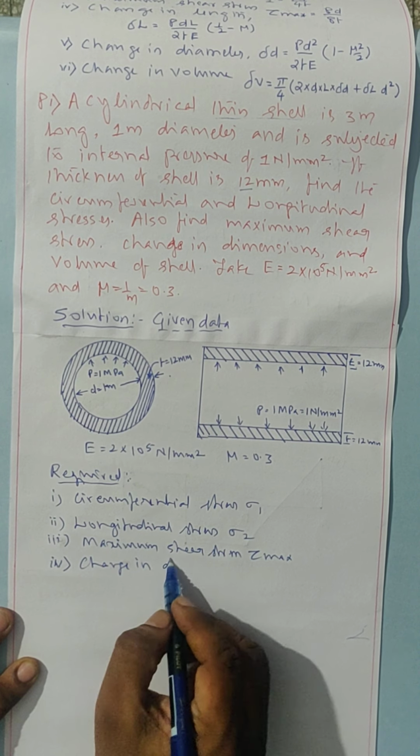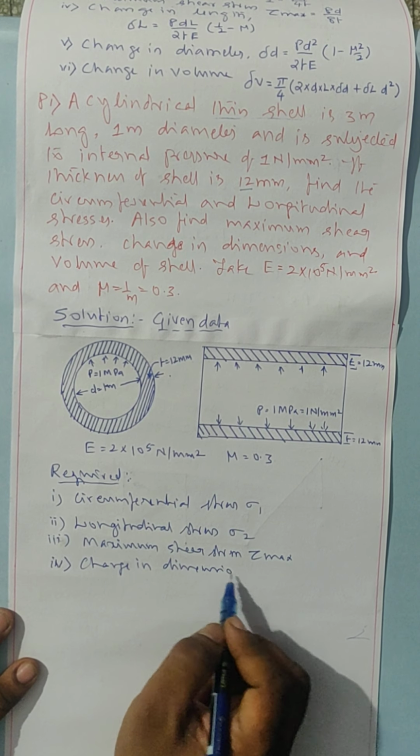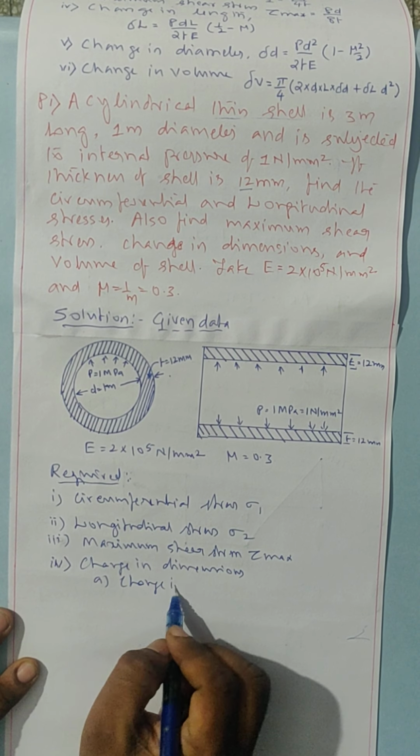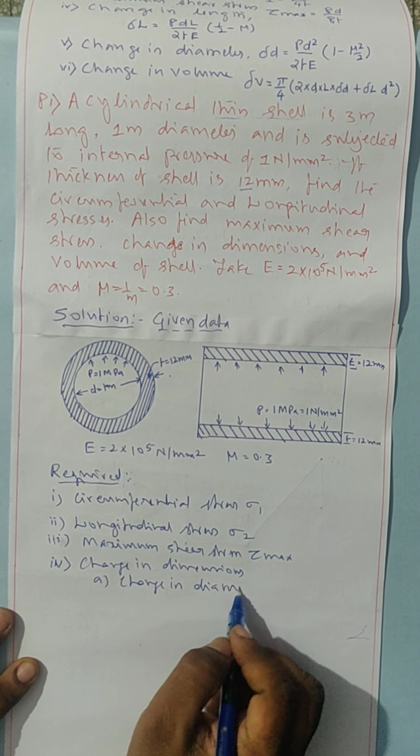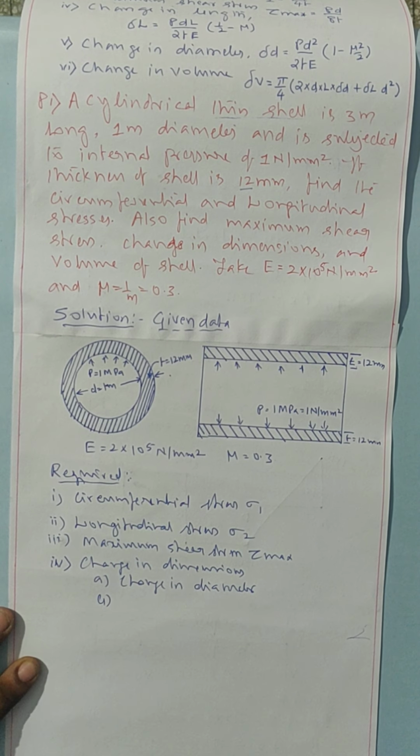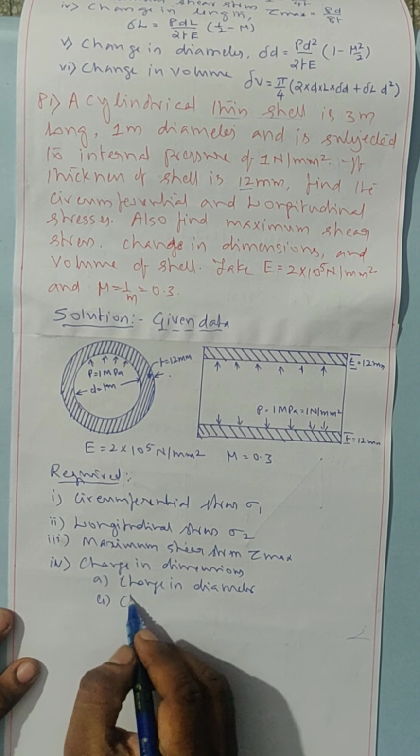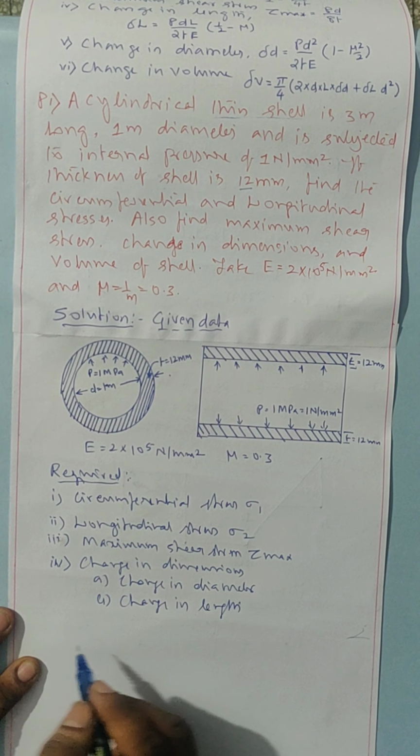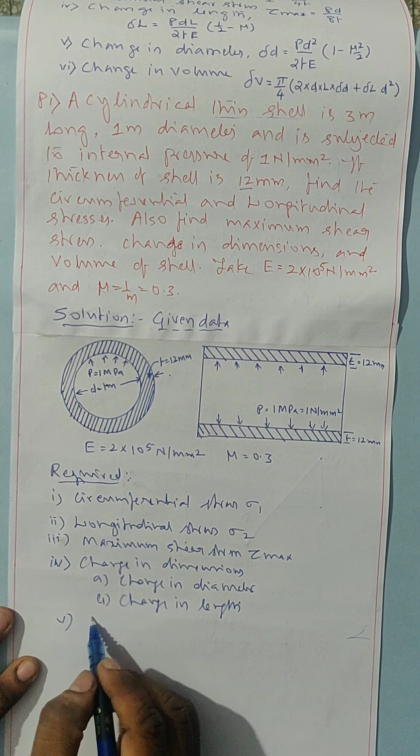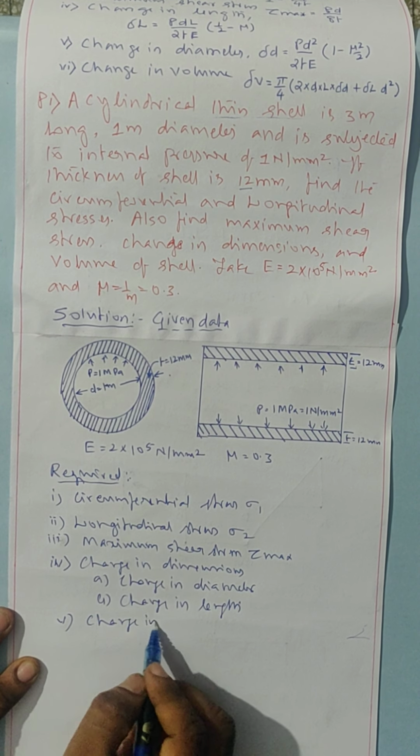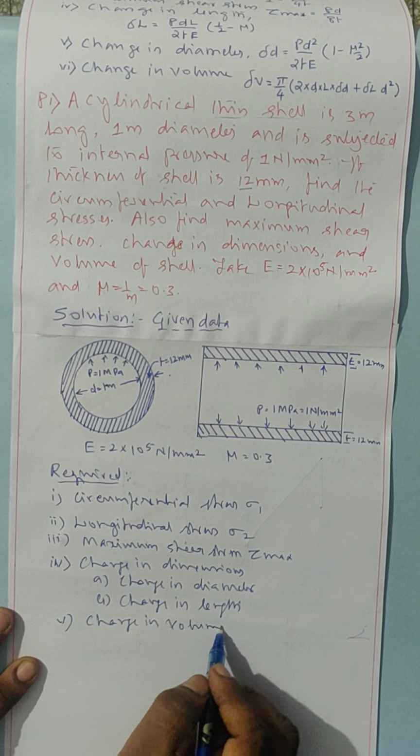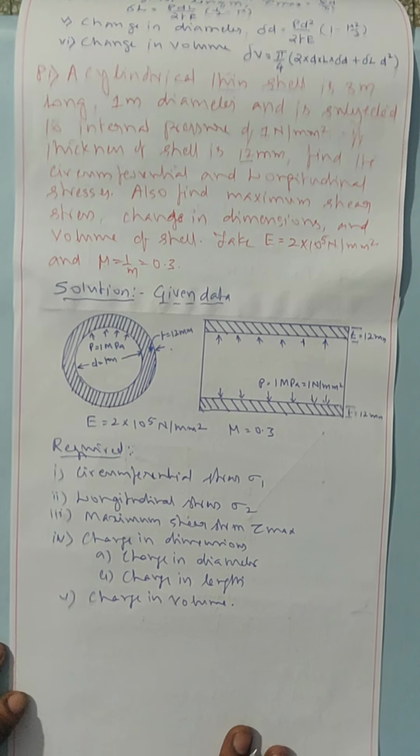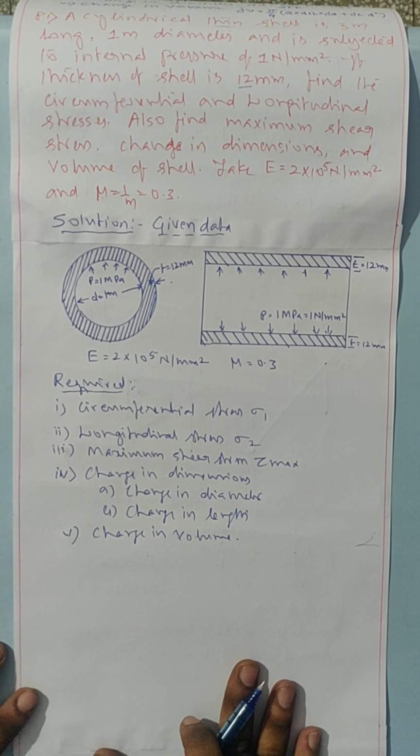Fourth one is change in dimensions, that is first change in diameter, second change in length. Fifth one is change in volume. You have to remember these equations, directly you are getting by substituting the values in the equations. It is a very simple module.